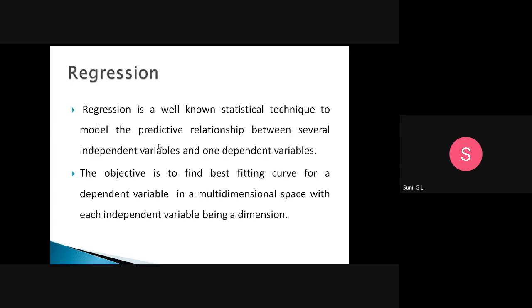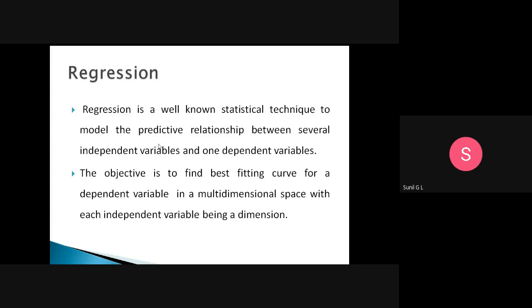Here is one more example. Whenever the value of the independent variable is increasing, the value of the dependent variable is also increasing. Suppose the market price for a particular fruit. When a huge amount of fruit is there, the total price of the fruit is also increasing.